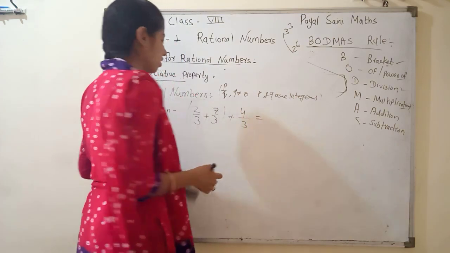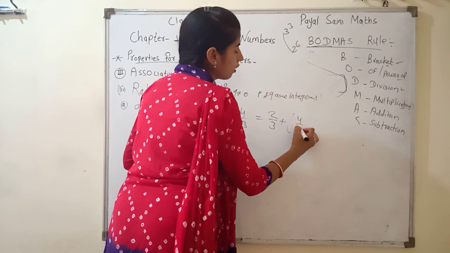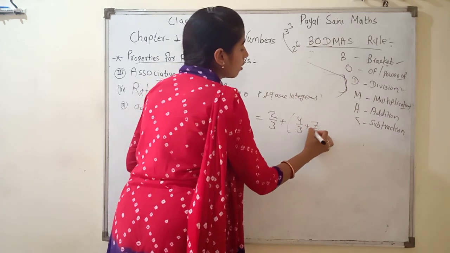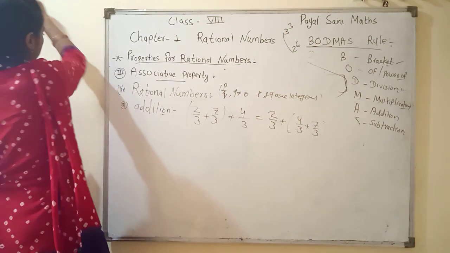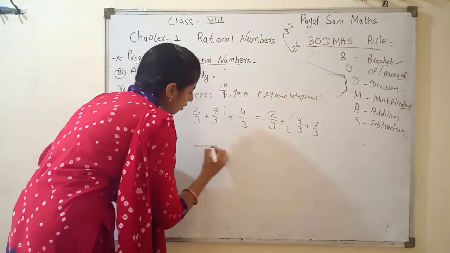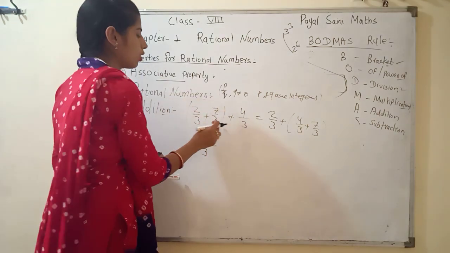Now we start. Next is (2/3 + 4/3) + 7/3. 3 is our denominator. How does 3 come? Because the denominators are the same.